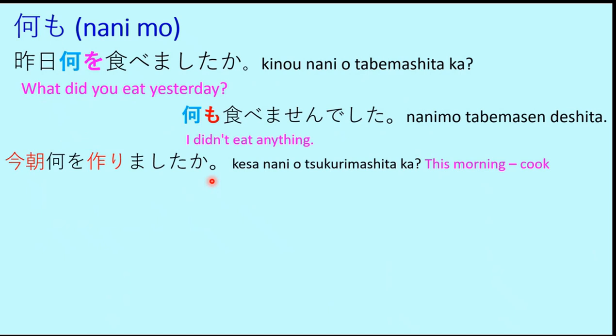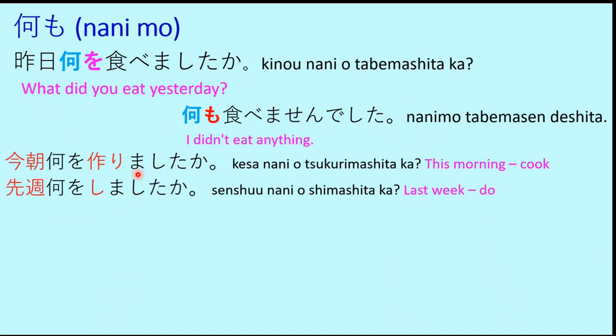Now we will look at some examples for practice purposes. We will change the time expression. It was kino, which means yesterday, and there is some verb involved. We will keep changing this time expression and verb and practice with the changed words. The first example is kesa nani o tsukurimashita ka? As you can see, in place of kino, we have kesa now. Kesa means this morning. And tsukurimashita means prepared. Tsukurimasu means to cook something or to prepare. It's the verb. So what did you prepare this morning? What did you cook this morning? This is what is asked in this example.